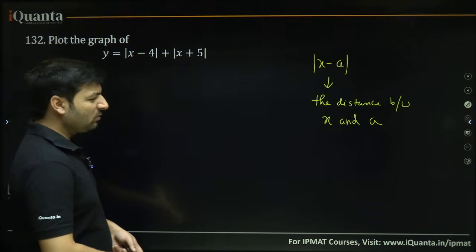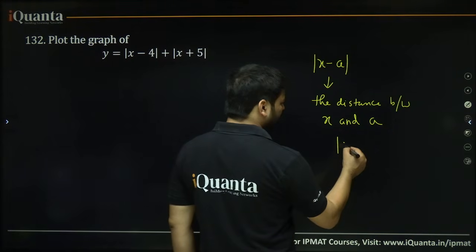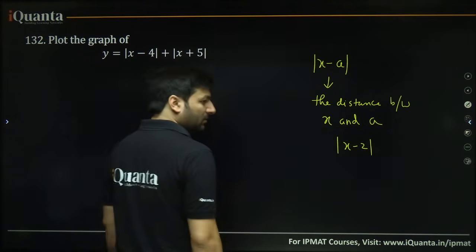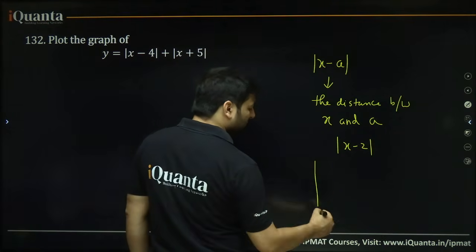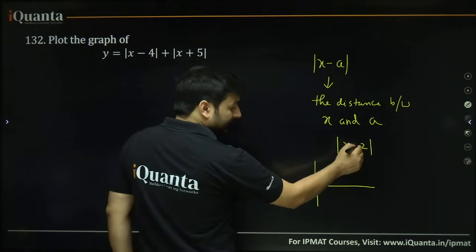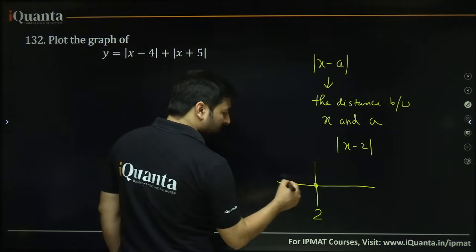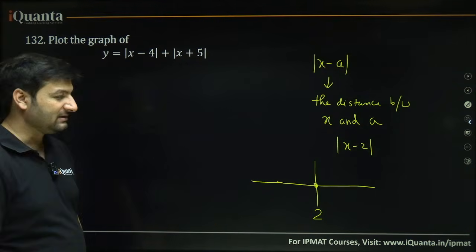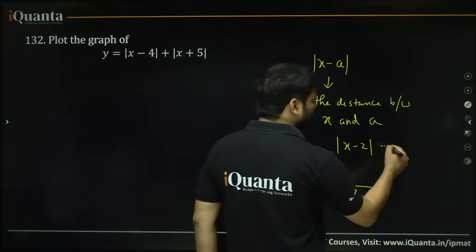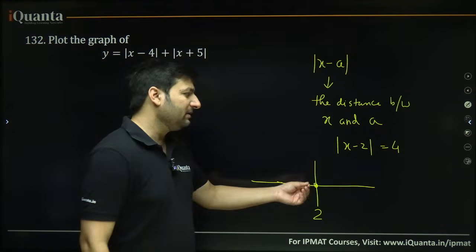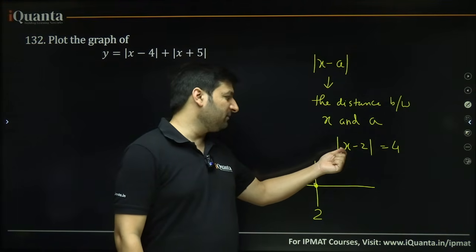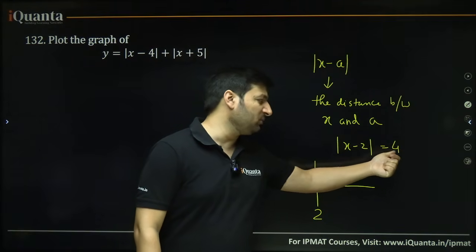Let's just deal with a smaller case. Suppose it is written mod of x minus 2. That means you are looking for the distance between point 2 and an x. Suppose mod x minus 2 is written equal to 4. What does this mean? You need that value of x from which the distance till point 2 is 4.